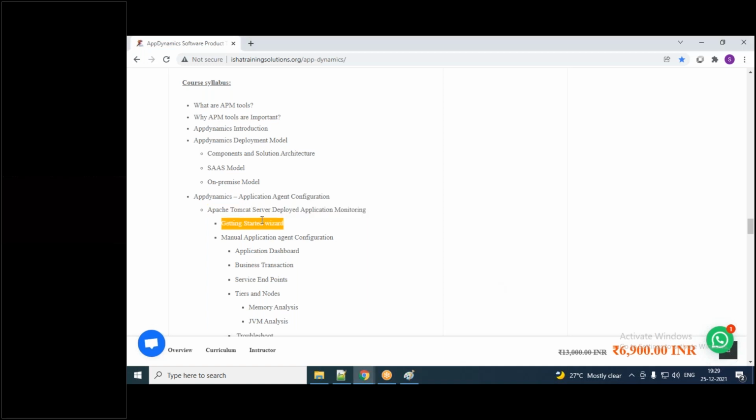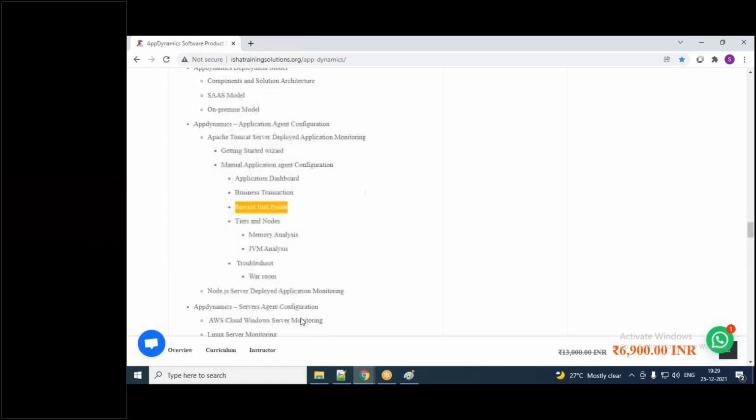So here, the Tomcat server deployed application monitoring. In that we are going to learn what the application dashboard means, what business transaction means, what service endpoints mean, how to do memory analysis, how to do JVM analysis, and what is war room, which is actually available in AppDynamics. All those things we are going to do in the application agent, I mean Java agent configuration. I will share this Java based application, and you guys can learn it in your machine itself.